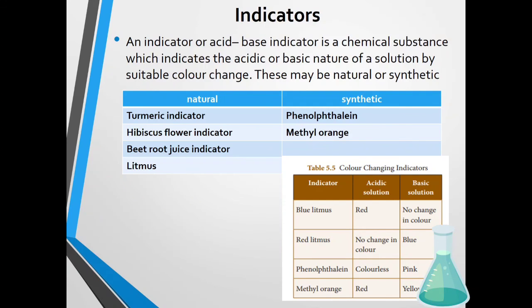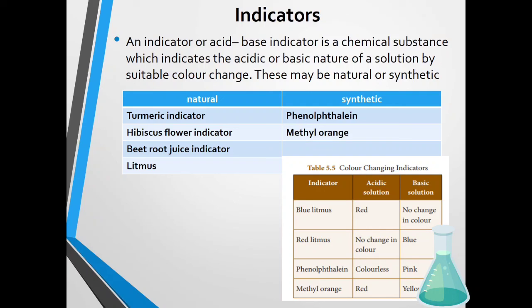Next we are going to see about indicators. Indicators are substances which help us find out whether a solution is acid or base. Indicators are of two types: one is natural, the other is synthetic. Natural indicators are turmeric, hibiscus flower, beetroot and litmus. Litmus paper is actually produced from lichens. Next is synthetic: phenolphthalein and methyl orange.